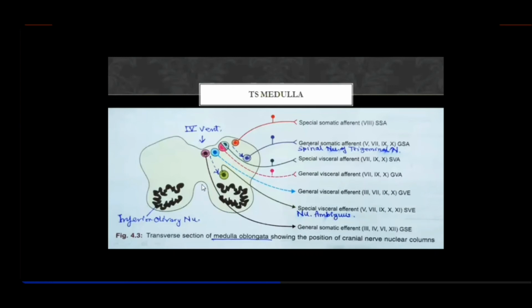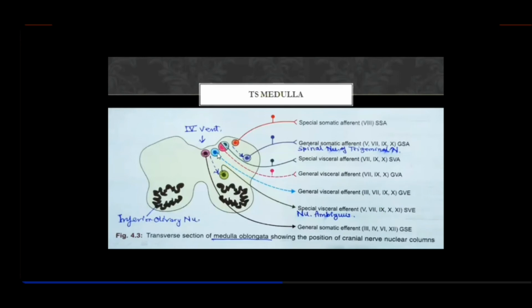You know about this. The next functional column I told you is special visceral efferent, and this nucleus, I told you, sinks down and reaches deep into the white matter, and this all is having reticular formation. So it sinks and settles in the reticular formation of the medulla, and this is called the nucleus ambiguus, right, for the 9th, 10th and 11th cranial nerves.